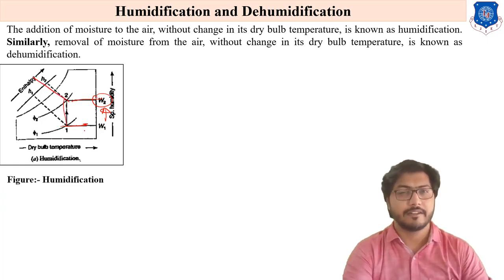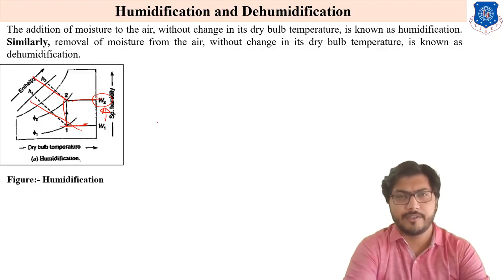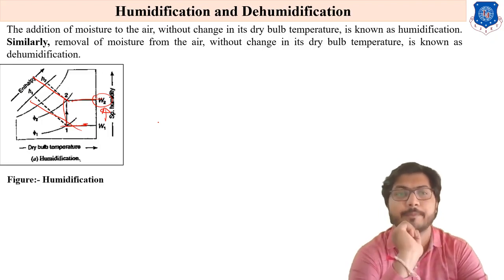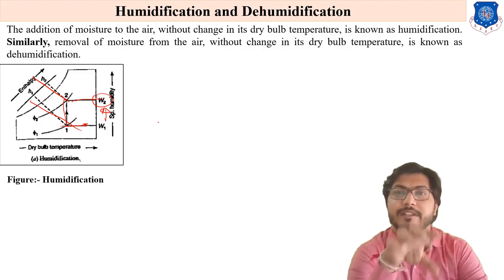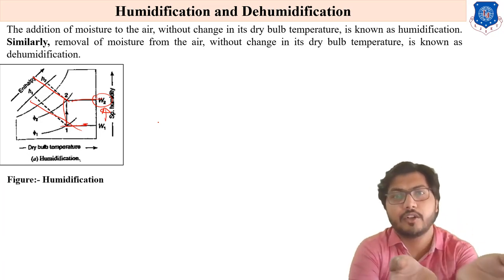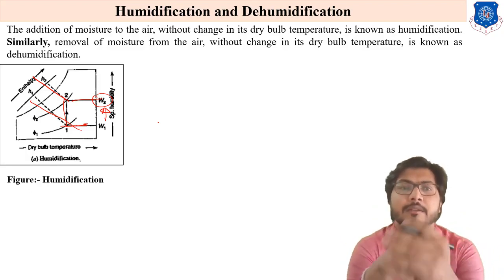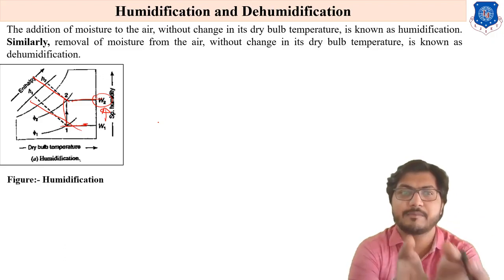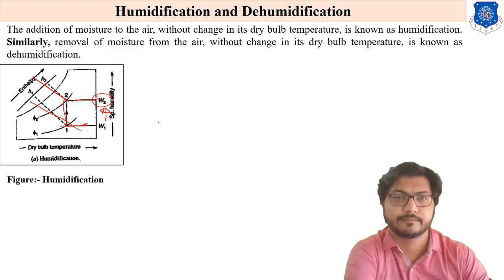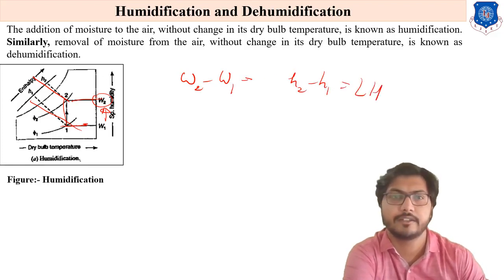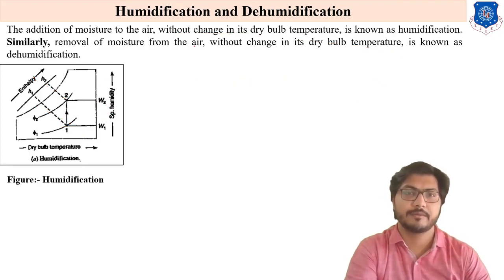But how does enthalpy increase? Why does enthalpy increase without changing its dry bulb temperature? Here the latent heat concept is introduced, because if enthalpy increases without a change in temperature, that is known as latent heat. If specific humidity increases, W2 minus W1 corresponds to H2 minus H1. That is also what we can write as latent heat. So this is our humidification process.